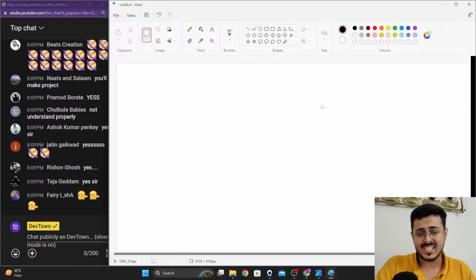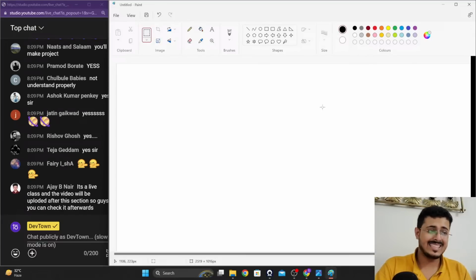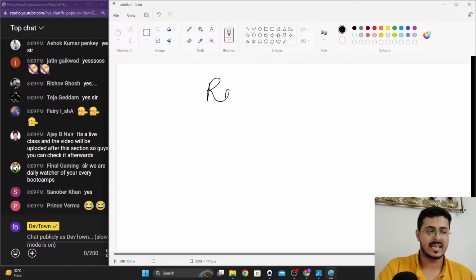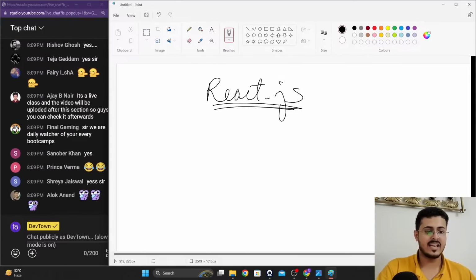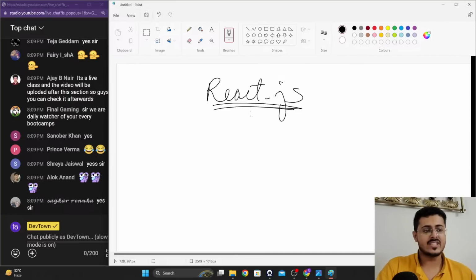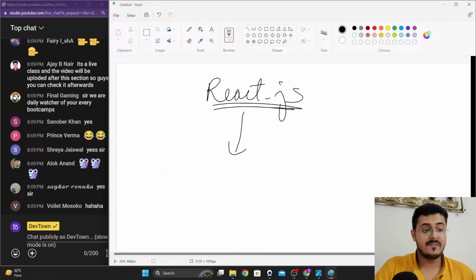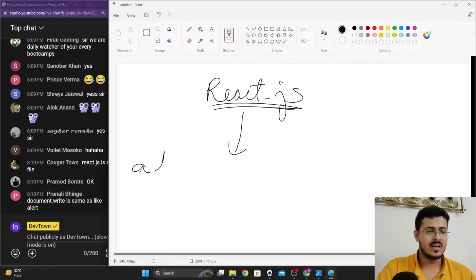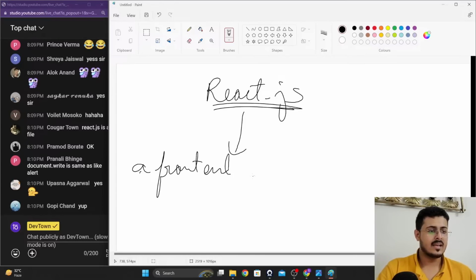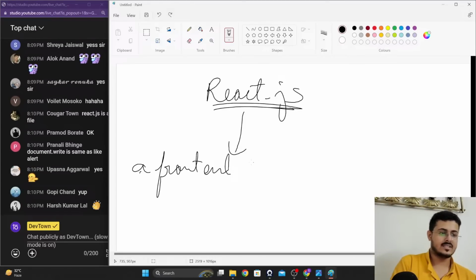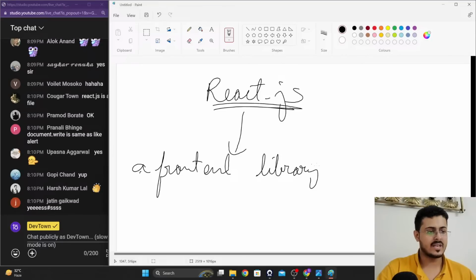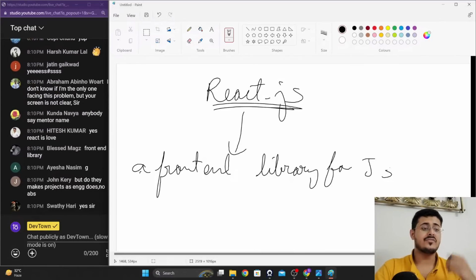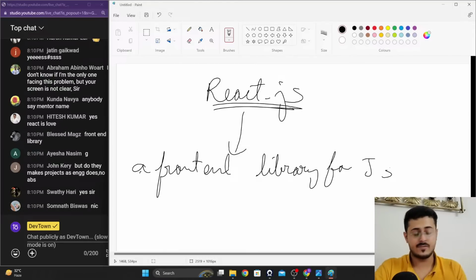So the latest technology and the latest requirement in the industry is something called React.js for front-end web development, guys. React.js in front-end web development. Now, React.js is often referred to as a front-end library of JavaScript, guys. Okay, let me just write it down. A front-end library for JavaScript itself. So React.js is called a front-end library of JavaScript.